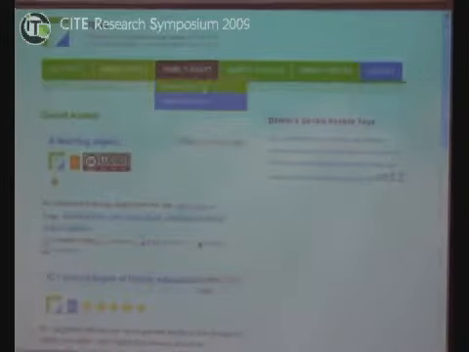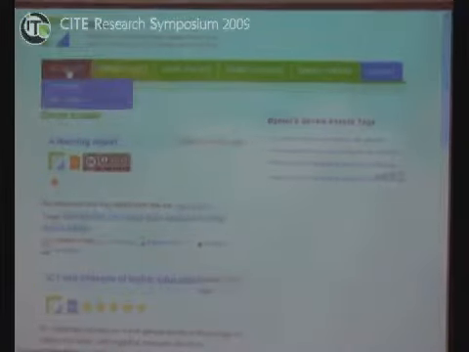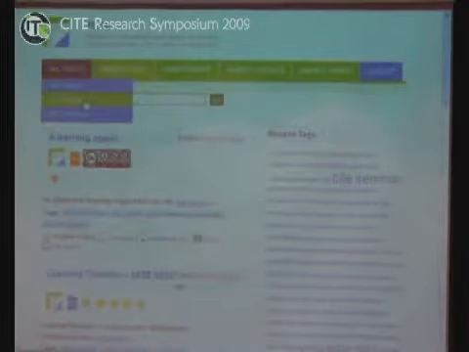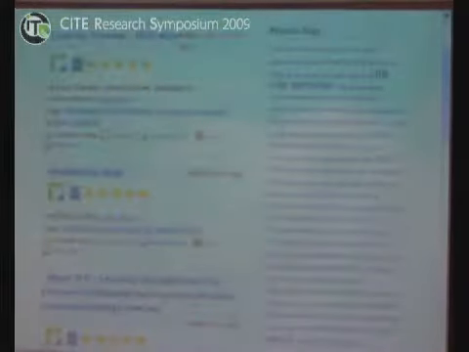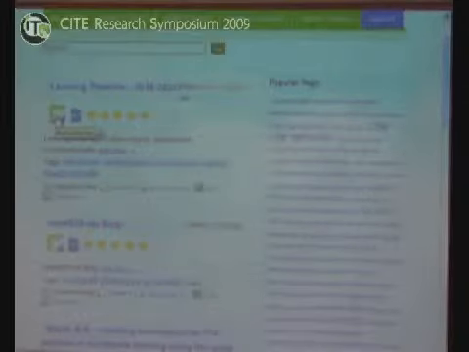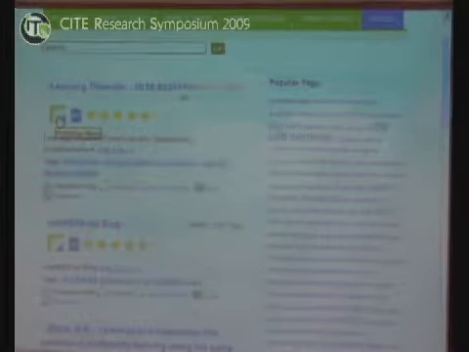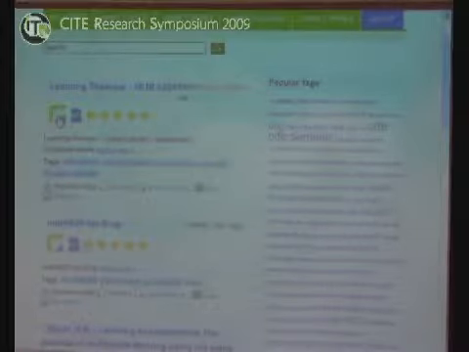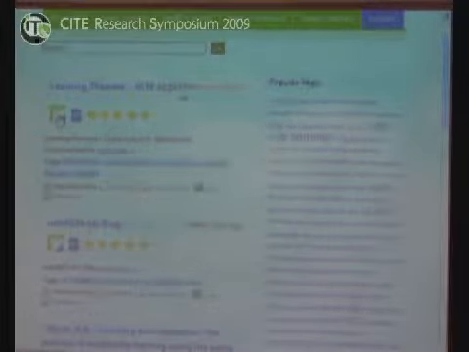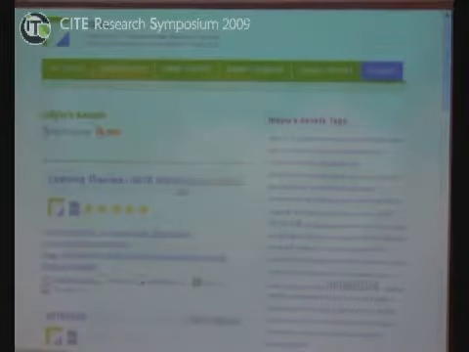Another thing you can do is, let's say, you look at all assets, most popular, and I find this one, learning theories. And this has been added by somebody called HLSYAN. If I click on that icon, I can see resources that only this particular person has added to this collection. Now if I like the type of resources that she's adding, I can choose to subscribe by clicking RSS.